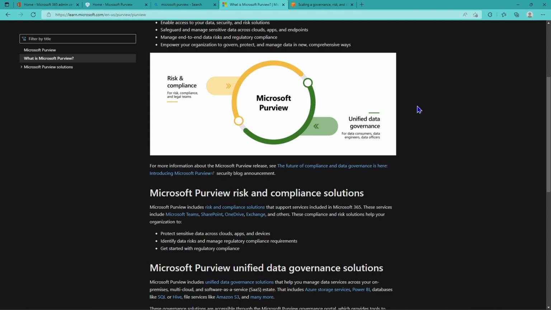Now, what's really key for us to understand here is that the integration between them is essentially taking information from MIP, or Microsoft Purview Information Protection with the new naming, taking information from data classification and labels that were created in there, and sending them to the data governance aspects of Microsoft Purview, or Microsoft Data Governance nowadays, which used to be called Azure Purview before.